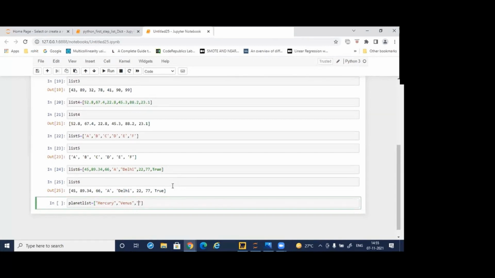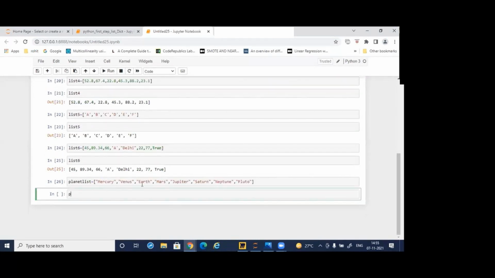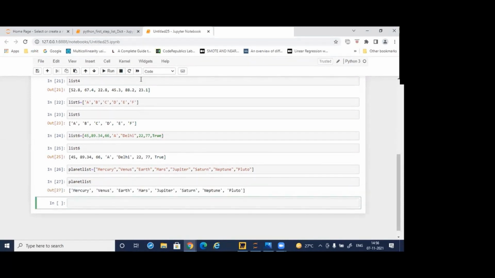Okay. Planet list is there. Click on run if you want to check it out. Planet list here. So you can just say the planet list here. Right.